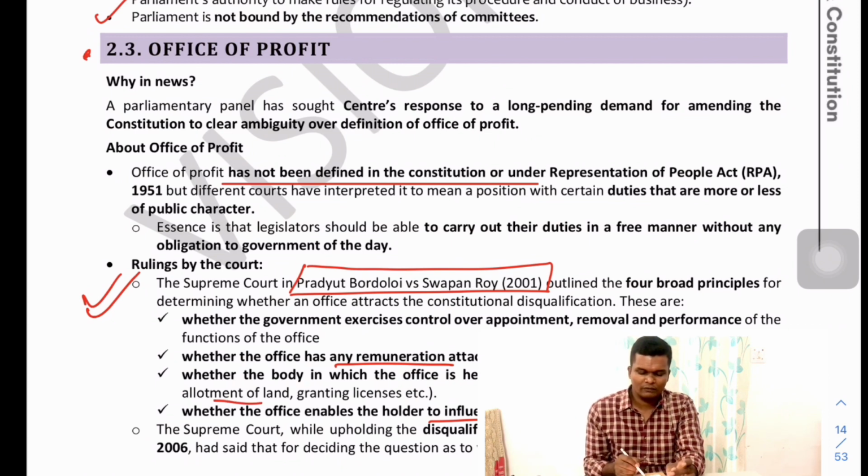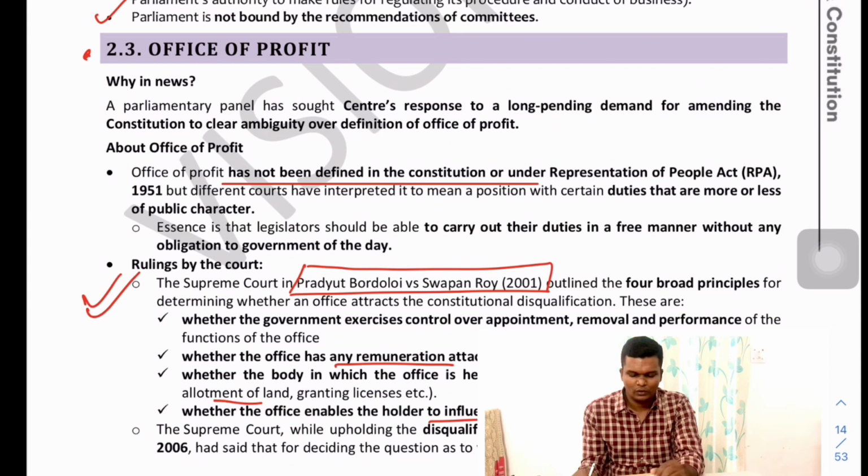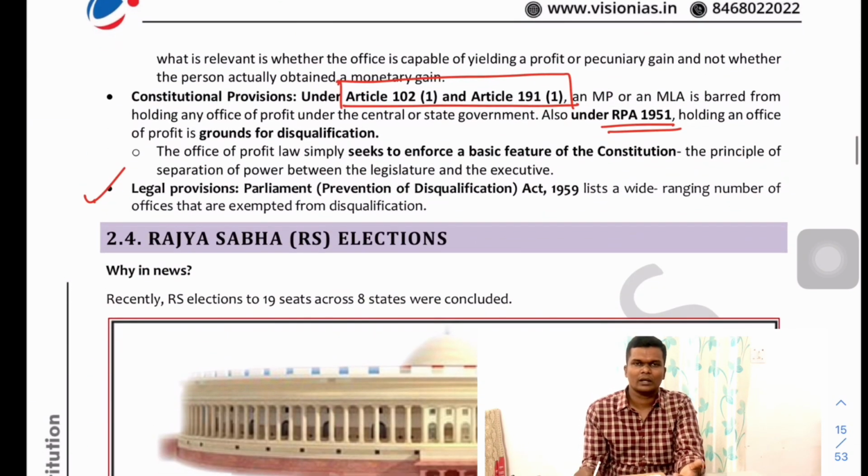And in whether the body in which the office is held has government powers, like relating to releasing money or allotment of land or granting license. Or finally, whether the office enables the holder to influence by way of patronage. Let's say an MP is also a member of any other board of directors or some other body or organization, whether he being a part of that body or government can influence its action? That is very, very important and essential.